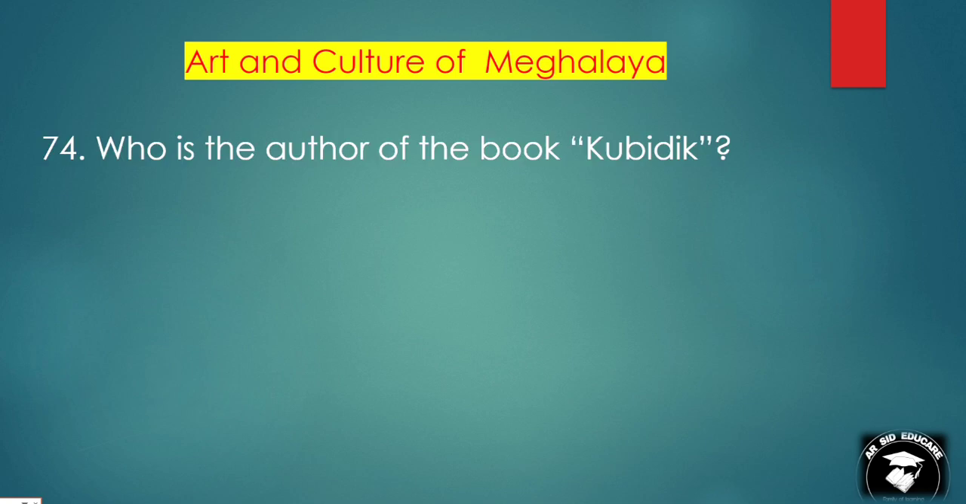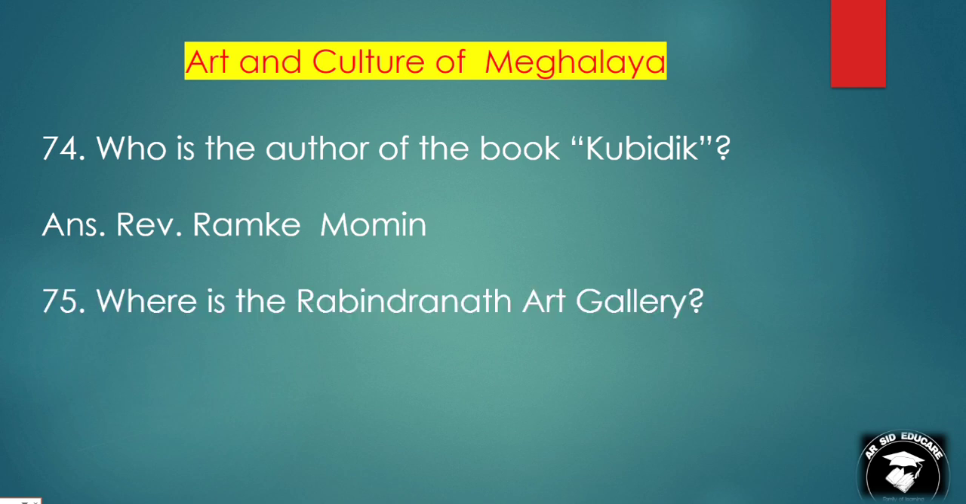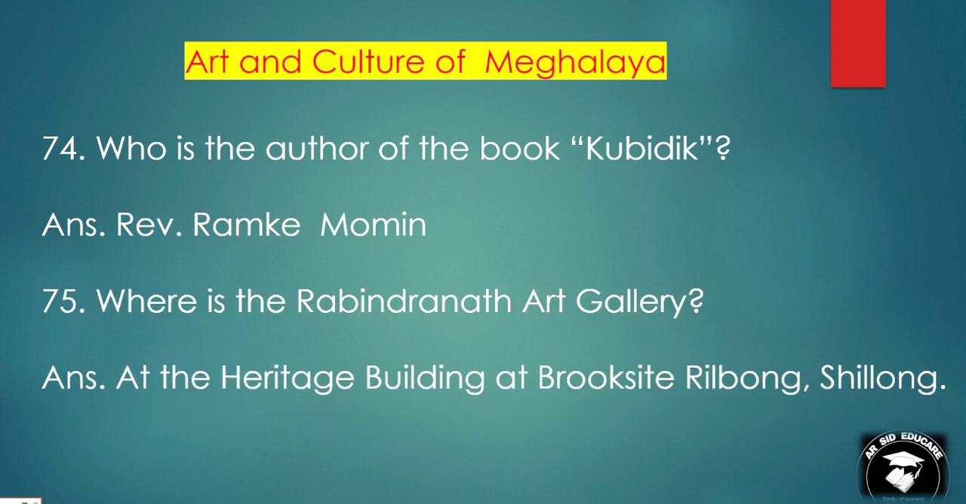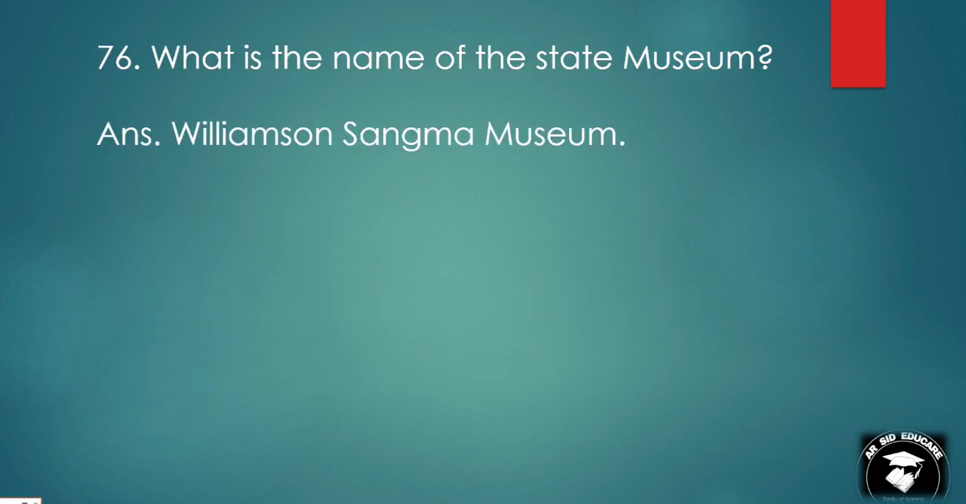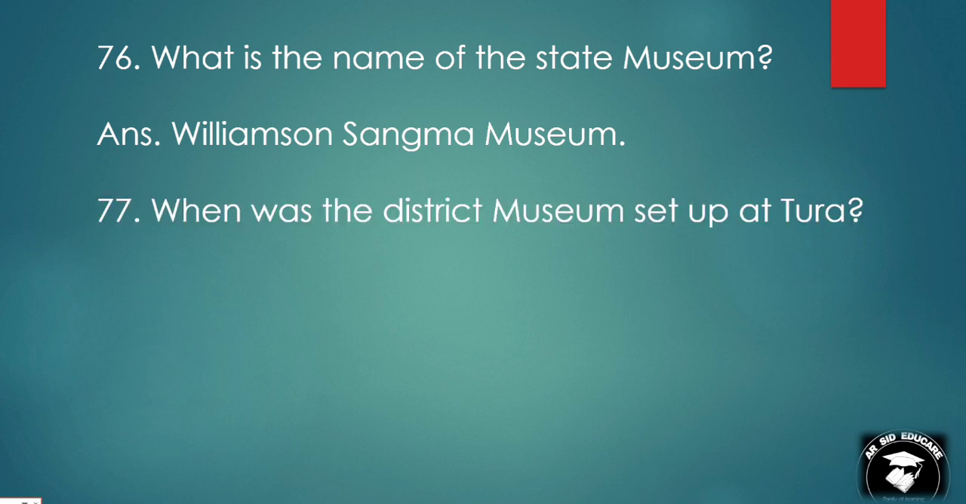Who is the author of the book Kubidik? Reverend Ram K. Momin. Where is the Rabindranath Art Gallery? At the Heritage Building at Brookside, Rilbong, Shillong. What is the name of the State Museum? Williamson Sangma Museum. When was the District Museum set up at Tura? On August 18, 1989.